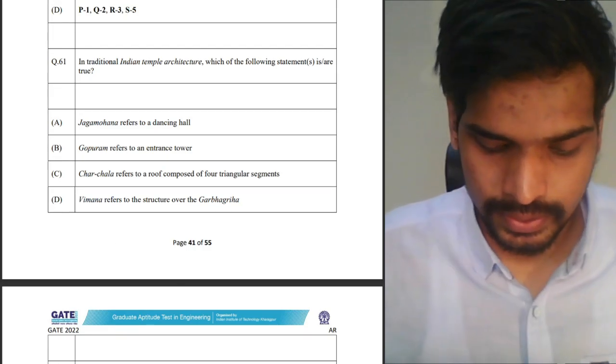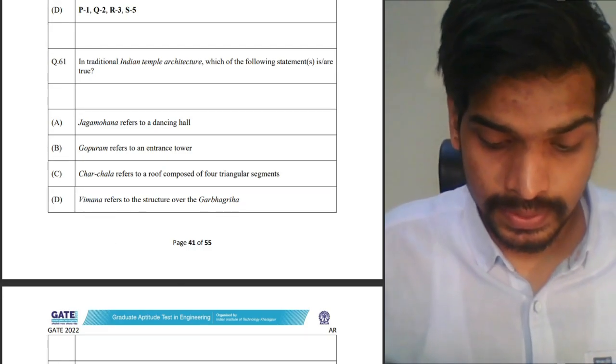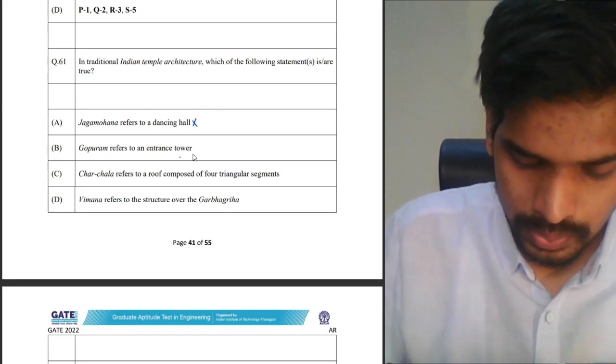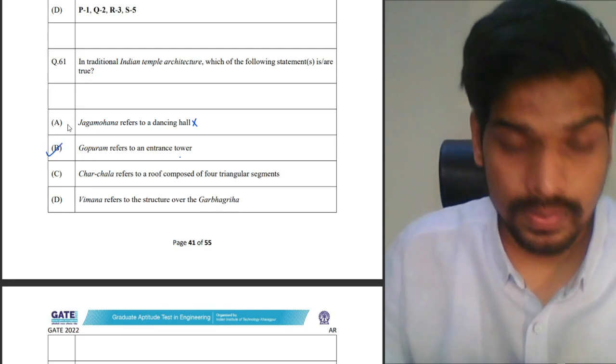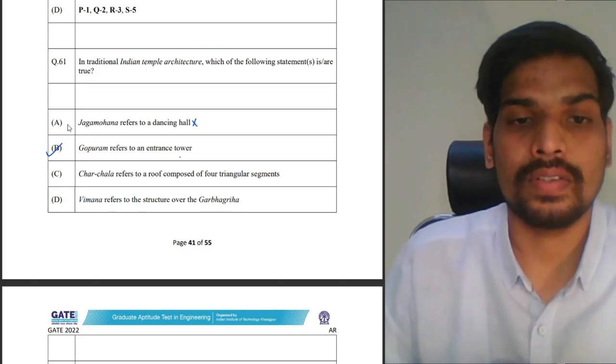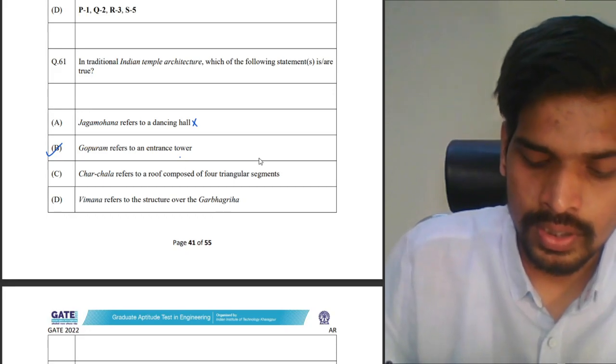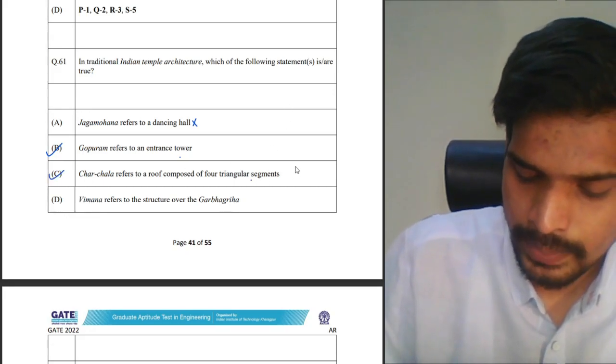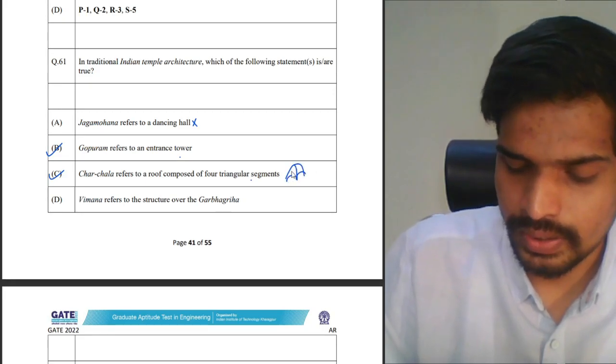So there was a slight glitch, I think. We were discussing question number 61 and we discussed Jagmohan is an assembly hall, so this is an incorrect option. Gopuram is an entrance tower, a correct option in Dravidian temple architecture. The entrance towers are called Gopuram. Charchala in Bengali temple architecture is a roof composed of four triangular segments. We just discussed that, Bengali hut design.